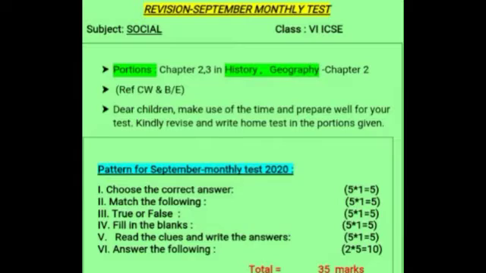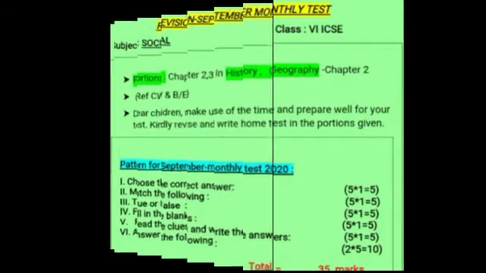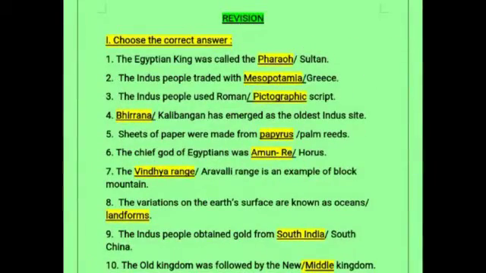Okay, so the questions might be asked in an indirect way also, so you have to go through the three lessons. Two lessons from history, chapter 2 and 3, and from geography it is the second lesson. Okay, children, now let's start the revision. So first we'll start with choose a correct answer.